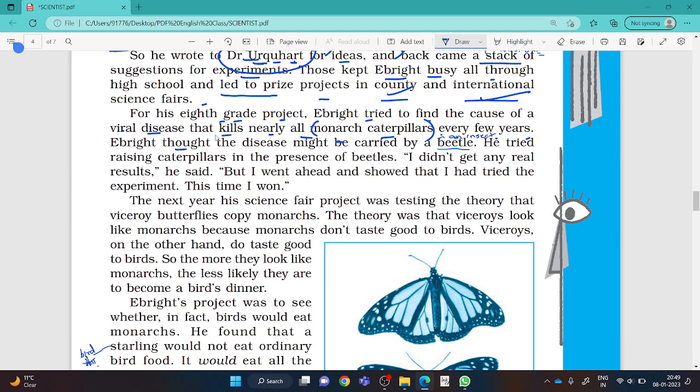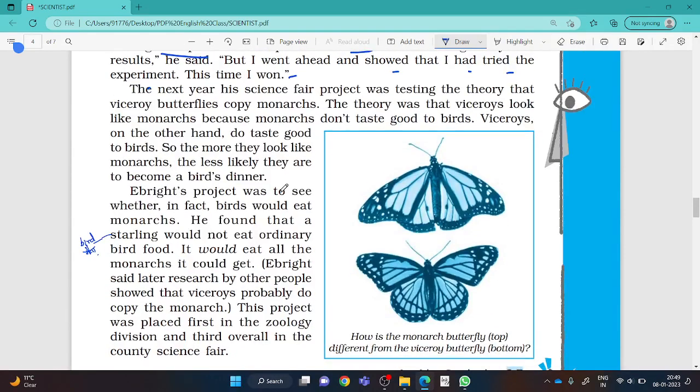Richard Ebright thought the disease might be carried by a beetle. Beetle means another insect. He tried raising caterpillars in the presence of beetles. I did not get any real results, but I went ahead and showed that I had tried experiments. This time I won.